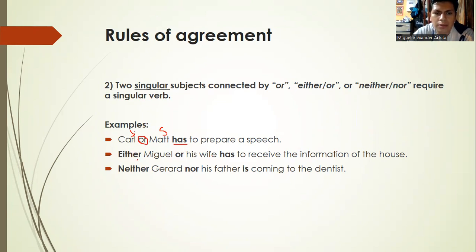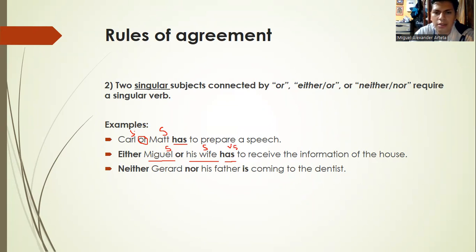The other example, either Miguel or his wife has to receive the information of the house. In this sentence, we find two singular subjects. Miguel and his wife are singular subjects, so we have to use the verb in a singular form.